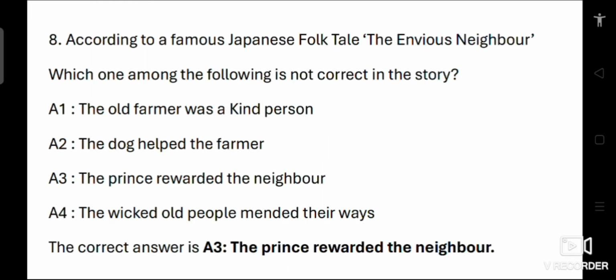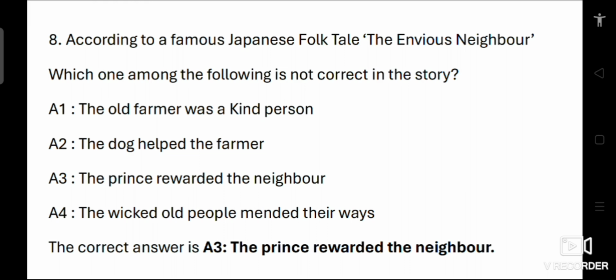Eighth question. According to a famous Japanese folktale, the envious neighbor, which one among the following is not correct in the story? Options: 1 the old farmer was a kind person, 2 the dog helped the farmer, 3 the prince rewarded the neighbor, 4 the wicked old people mended their ways.